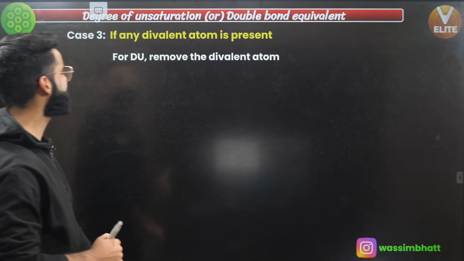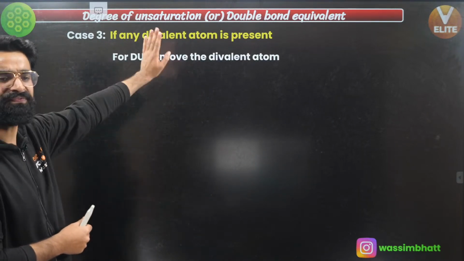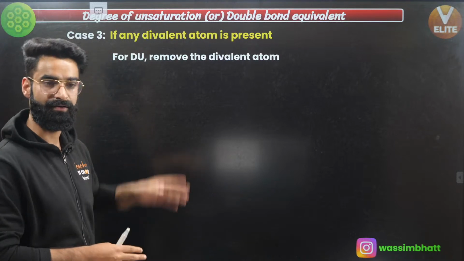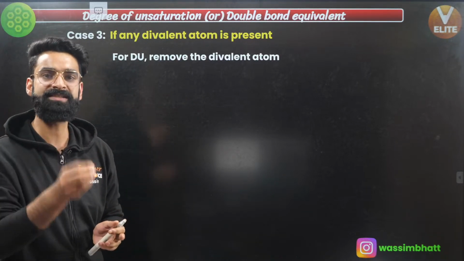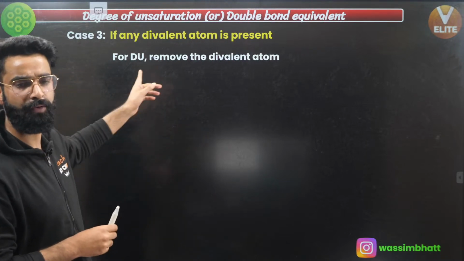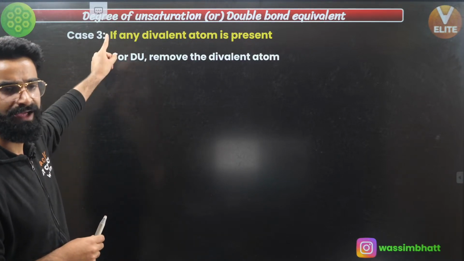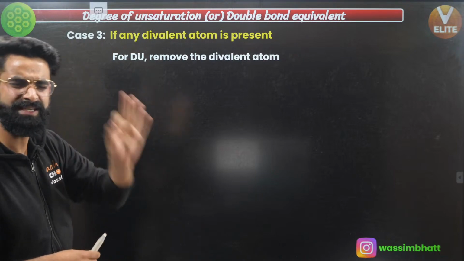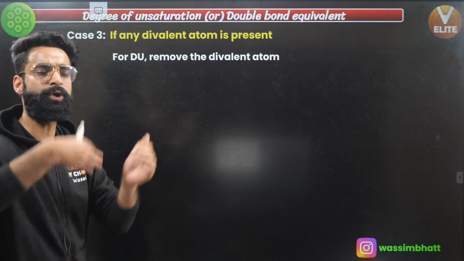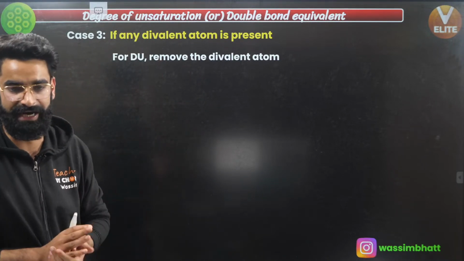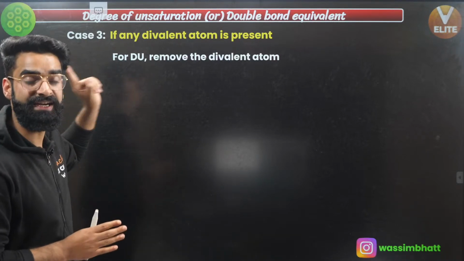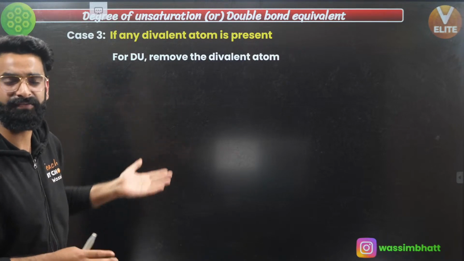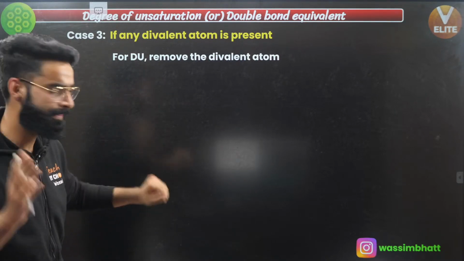Right. Now, people, there is the next case: if any divalent atom is present. Right now, case number 2 was, if a monovalent atom is present, remove that monovalent atom and instead of that, add the hydrogen atom. Now, understand. If any divalent atom is present, simply remove that divalent atom. No need to add any hydrogen atoms, no need to subtract any hydrogen atoms. Remember all this, okay? Whenever any divalent atom is present like oxygen, like sulfur, you're simply going to remove that.